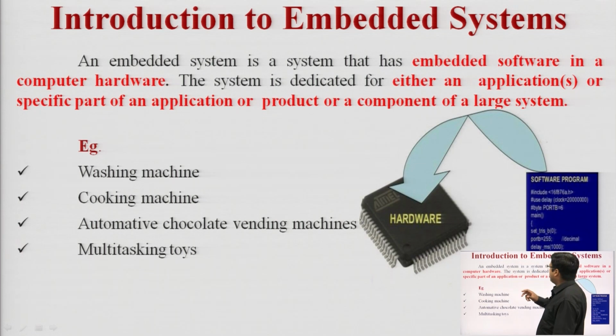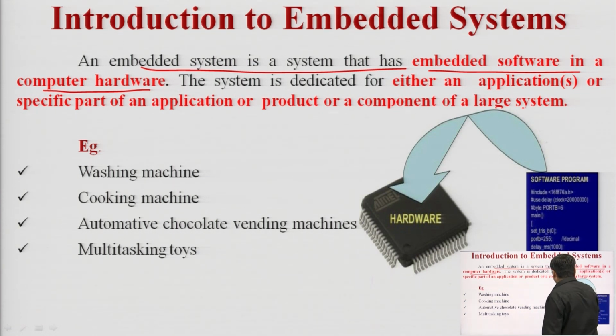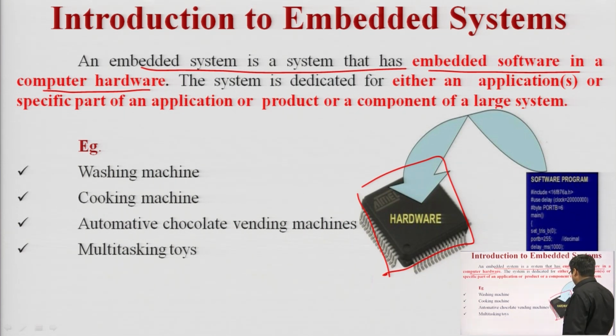Now more about the embedded system. What is the technical definition of an embedded system? An embedded system is a system that has embedded software in computer hardware. What does it mean? The hardware is a processor, basically an IC chip.